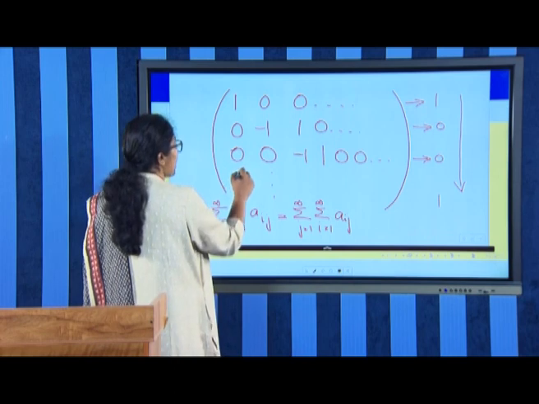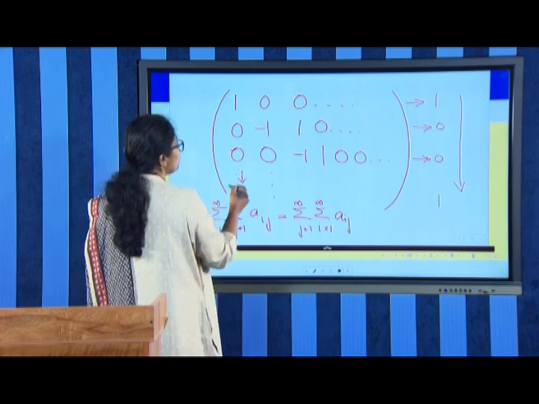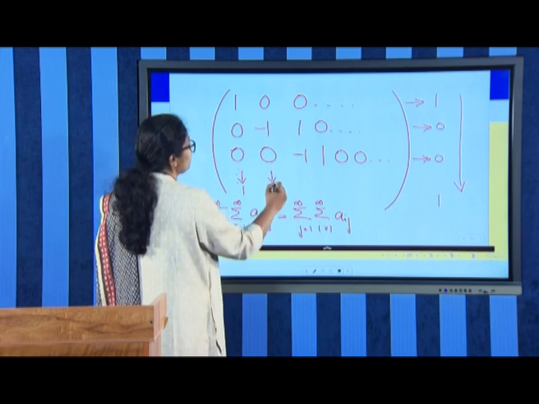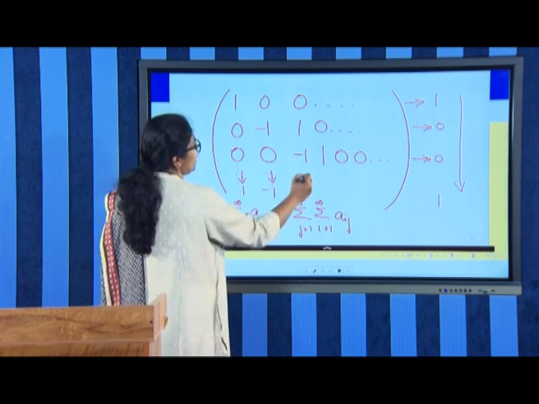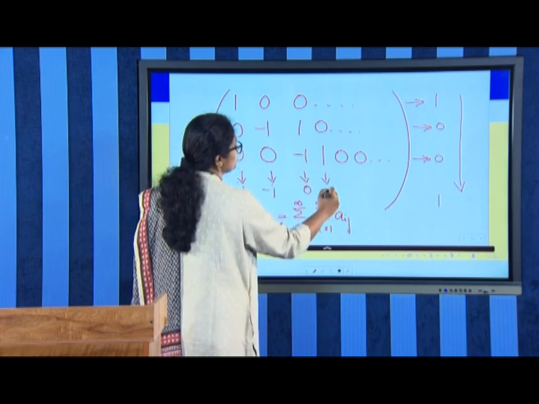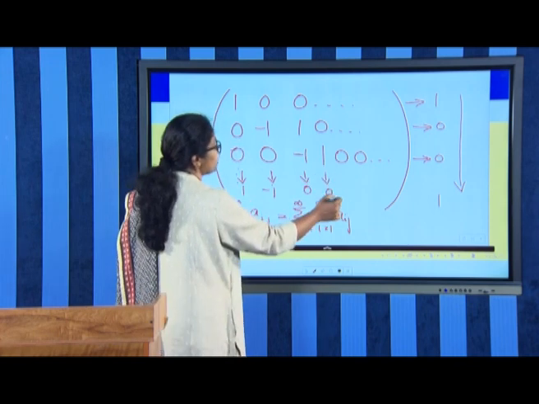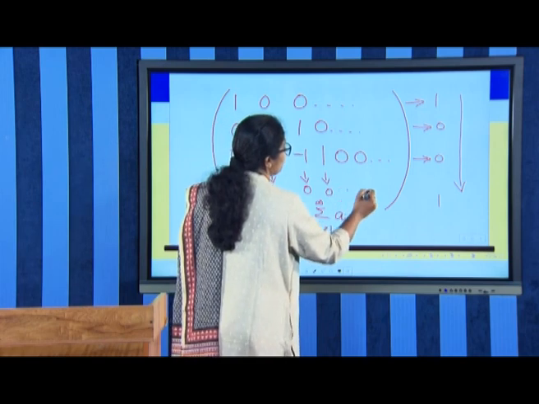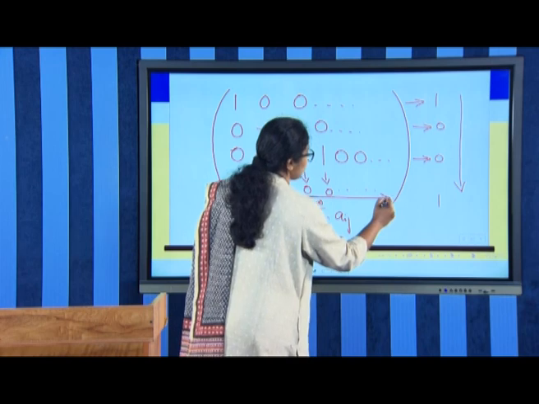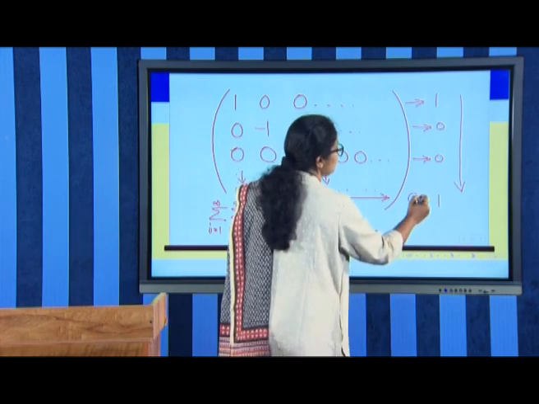Whereas, if we add the columns, this column gives the value 1, this column gives negative 1, and again this column gives 0, because the negative 1 is somewhere here and so on. So if you add all these column sums together, you get a value 0.